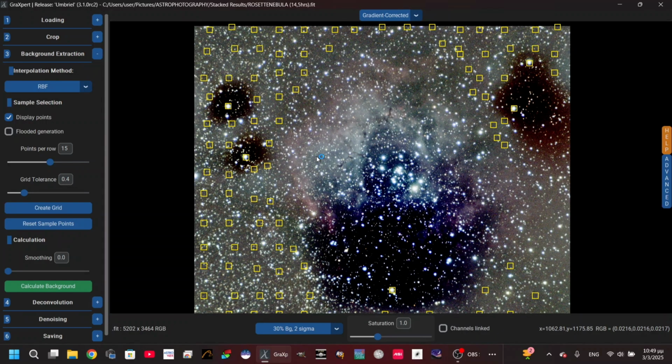Eventually what is going to happen is that you will have this black artifact right here, which is going to be bad. You can see that we have lost the half of the nebula because of this artifact. So take care of this. Always check if there are squares above bright stars, because at the end this is what is going to happen.